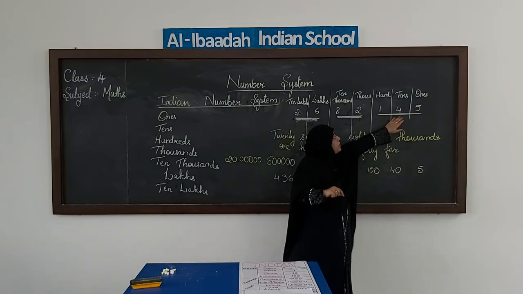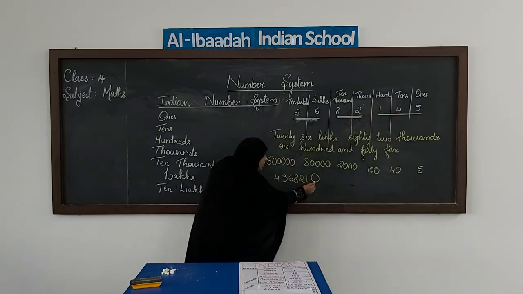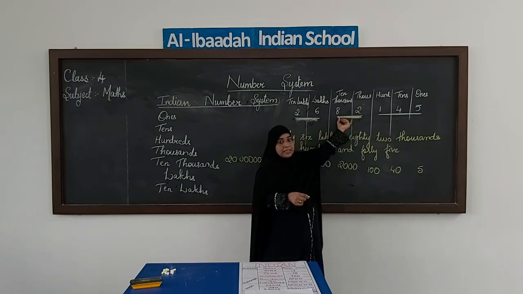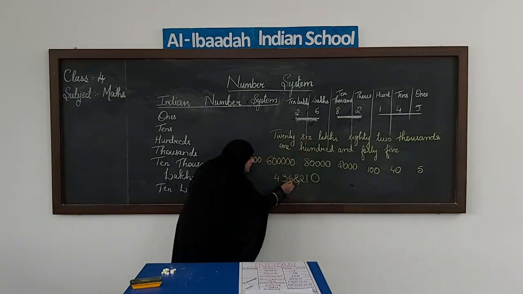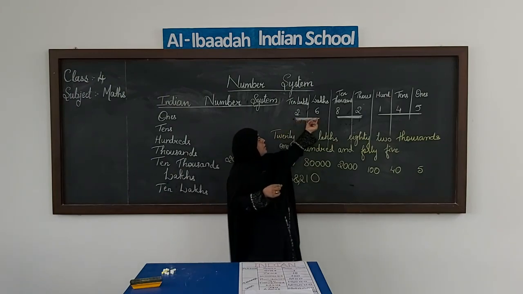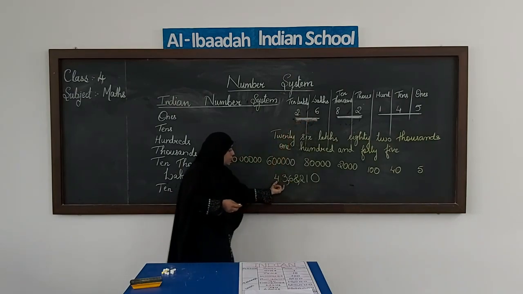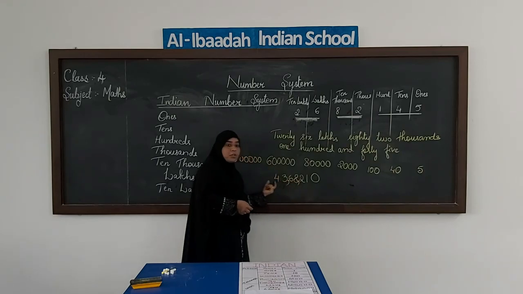Here first we took 3 places, we grouped them together. Same thing we will do here. Ones, tens, hundreds, 3, and then we put a comma. Then what was the next thing that we grouped? 2 digits, that was 1000 and 10,000, right? Same thing we will do here. We will take 8 and 6, that is 1000 and 10,000, and we will put a comma. And then we had 2 digits in our next group of lakhs, that is lakhs and 10 lakhs. Same thing we are doing over here also. This is our group of lakhs. Once you know how to group the numbers, the same way we have to put the commas.